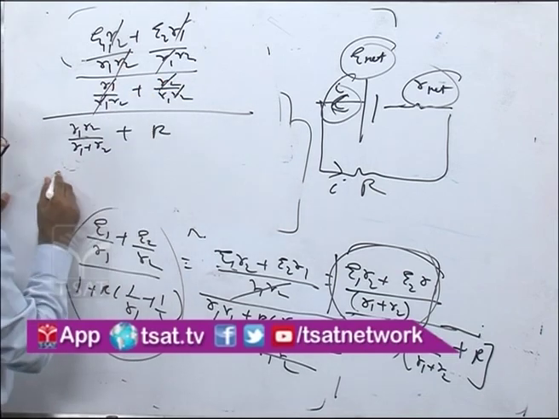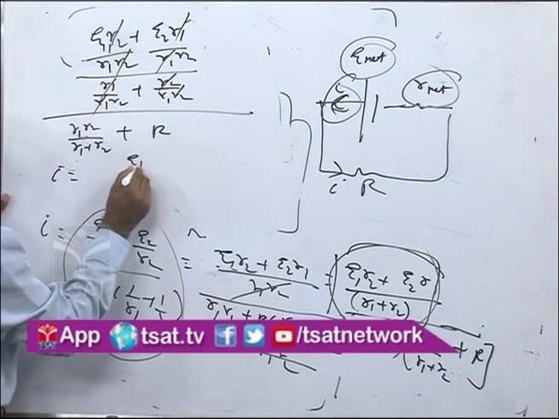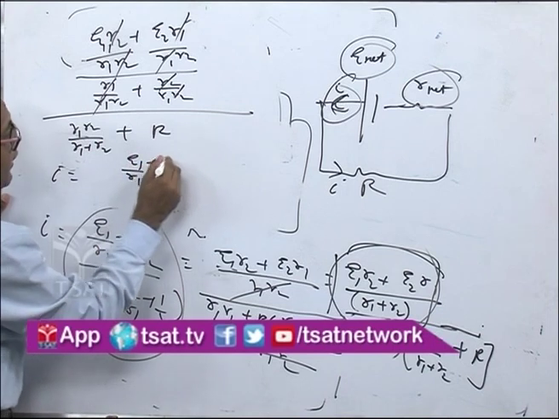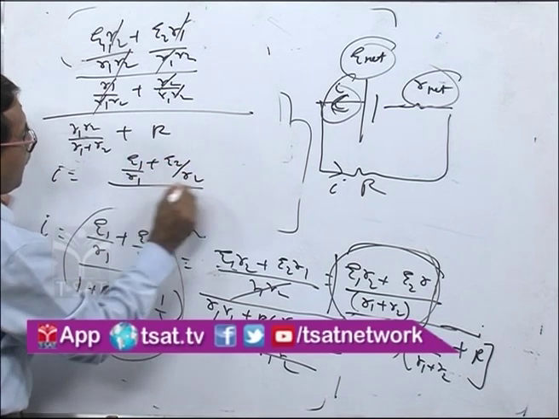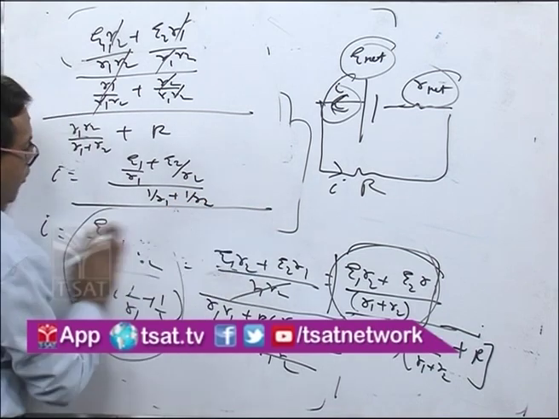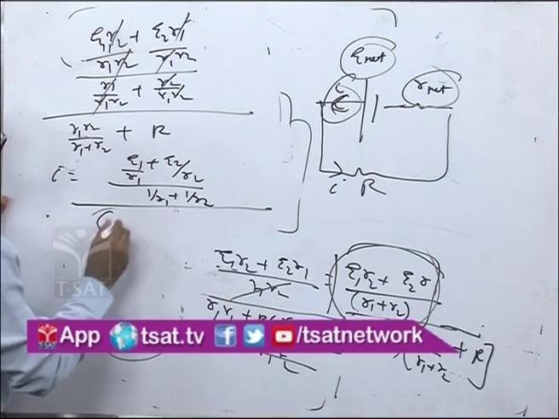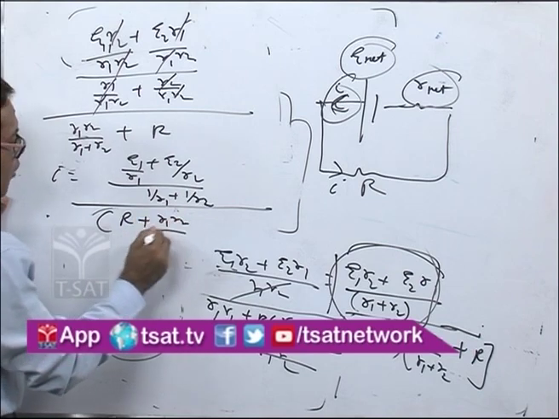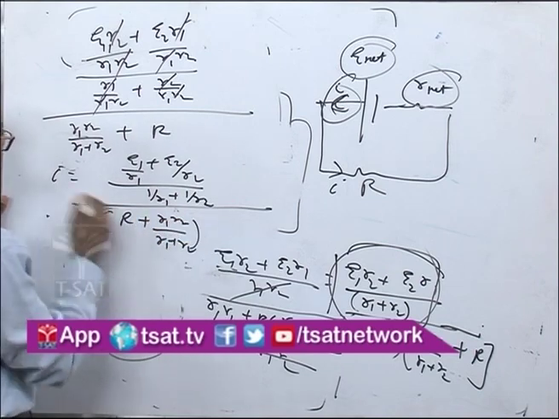So I'll get the net current as E1 by R1 plus E2 by R2 upon 1 by R1 plus 1 by R2, whole upon R plus R1 R2 upon R1 plus R2. This I got as the total current.